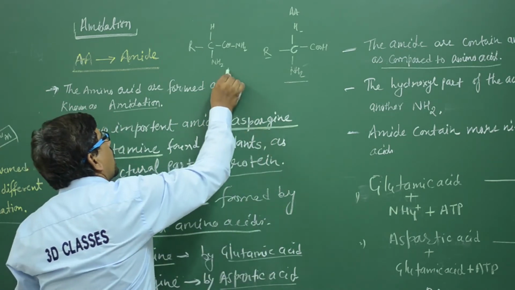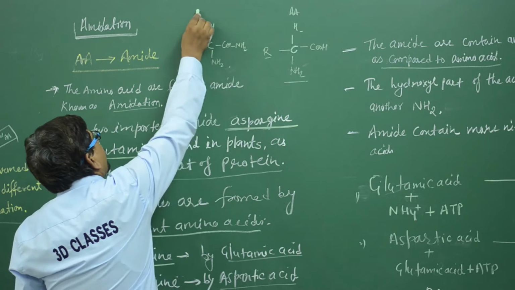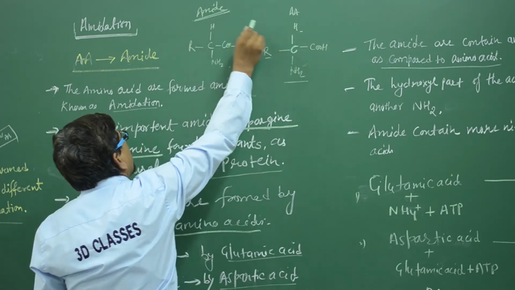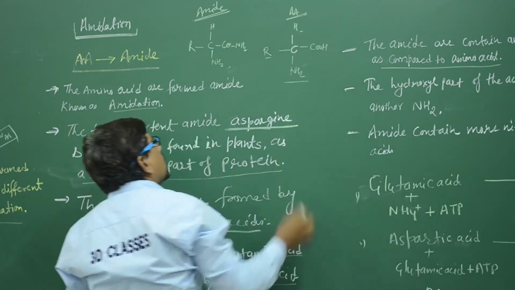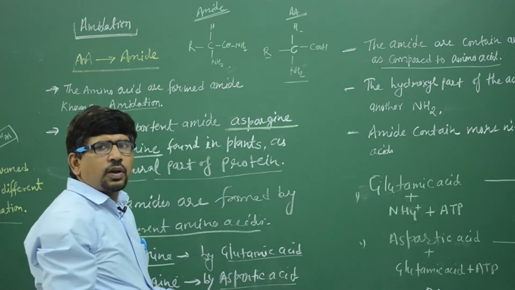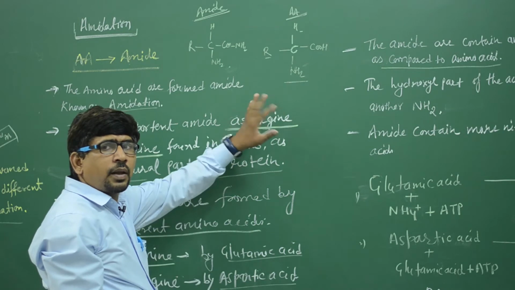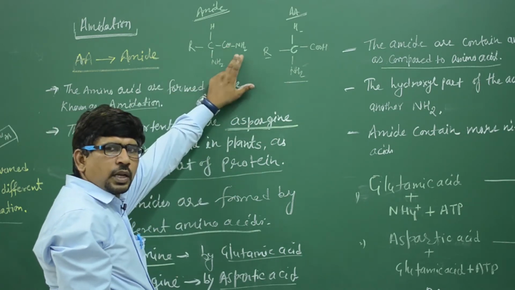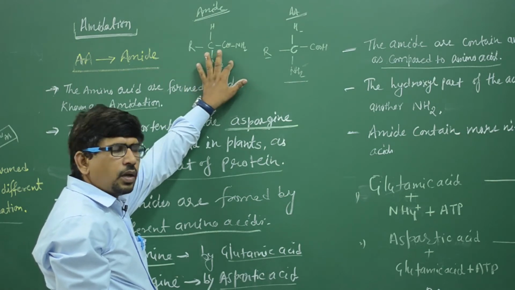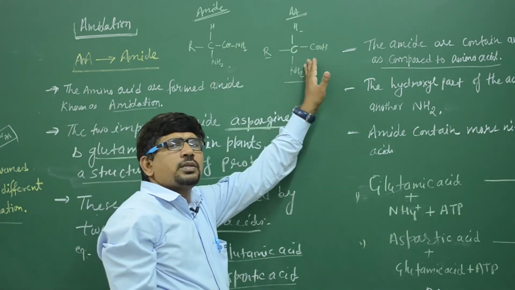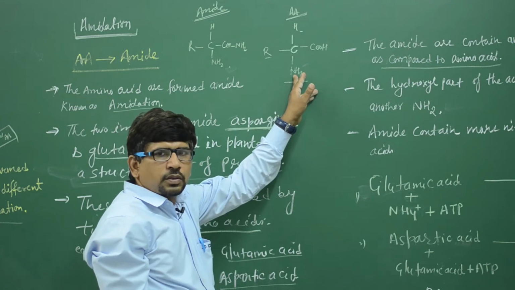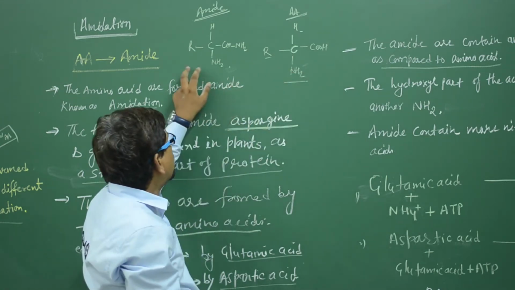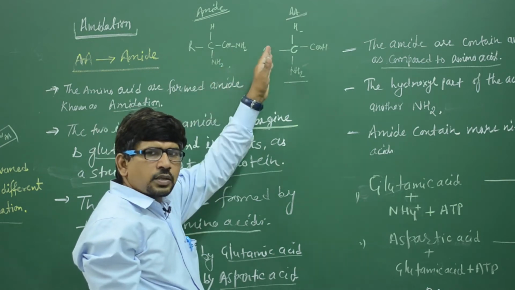So what is the difference between the amide and the amino acid? Generally we are discussing this, it is not present in NCERT. An amide contains two nitrogens, NH2 and NH2, two groups of nitrogen, and in an amino acid only a single nitrogen is present.